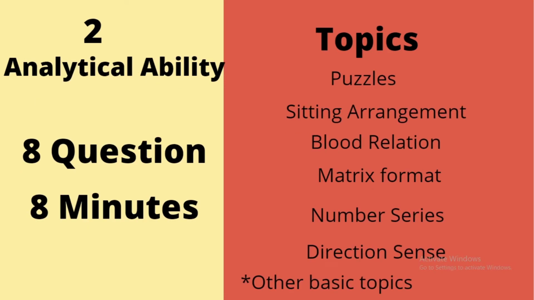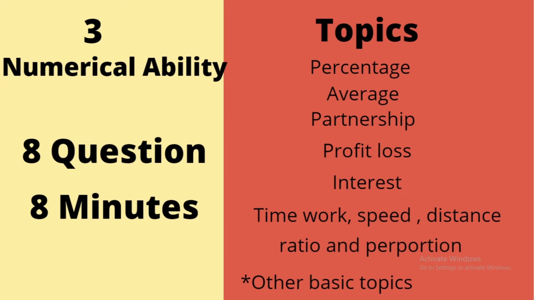The second section is analytical ability. You will get 8 questions in 8 minutes, with topics like puzzles, sitting arrangement, blood relation, matrix format, and other basic topics. The third section is numerical ability: 8 questions, 8 minutes, and topics are percentage, average, partnership, profit and loss, interest, time and work, speed and distance.